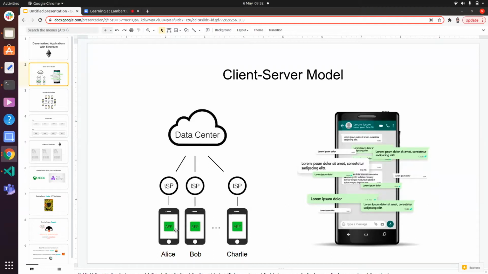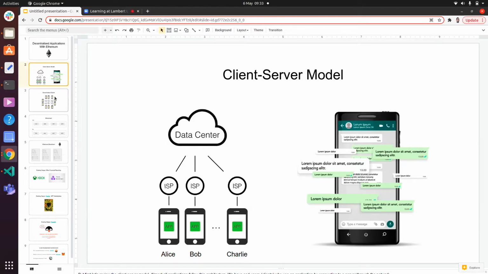But on the other hand, it establishes a requirement for trust, because we need to trust whoever owns the server to be able to use it. You wouldn't use a server where you don't trust whoever owns it. They would be able to see your entire conversation, and if your conversation is important, that could cause issues.